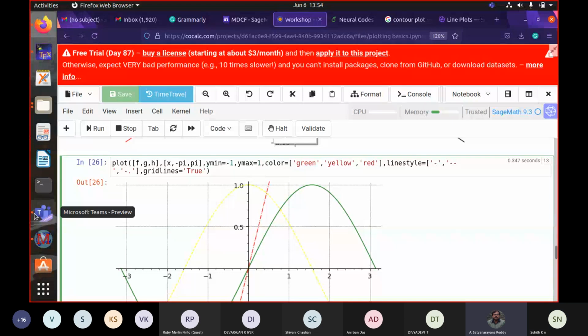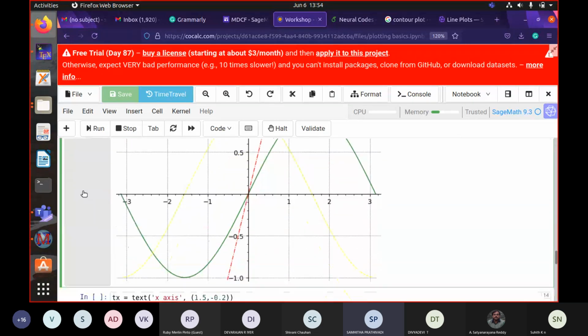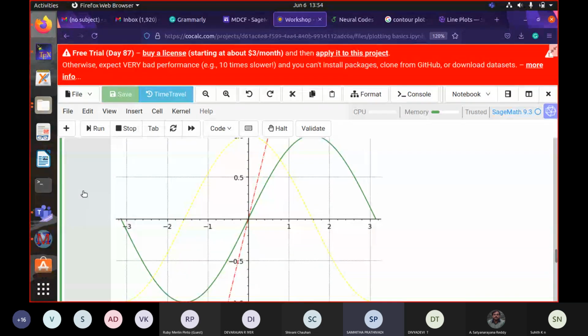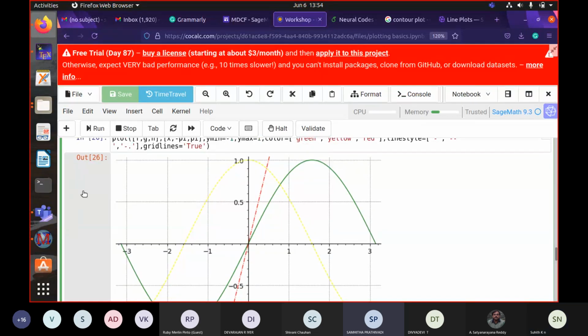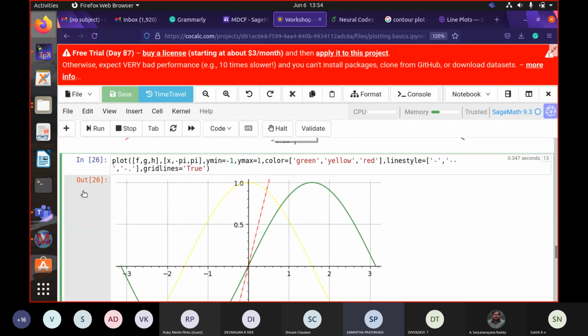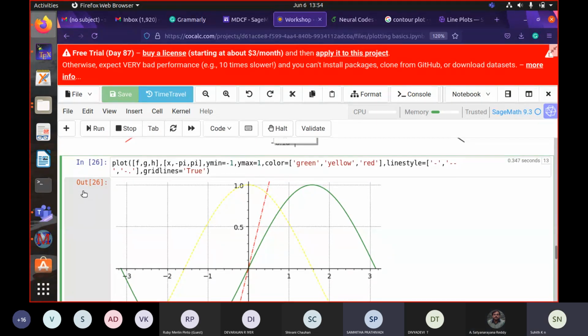Excuse me, sir. Yeah, please go ahead. I have a doubt. I'm getting a syntax error which says positional argument follows keyword argument, and I'm not able to figure out what's happening. What exactly did you type? I actually took 2 functions instead of 3.